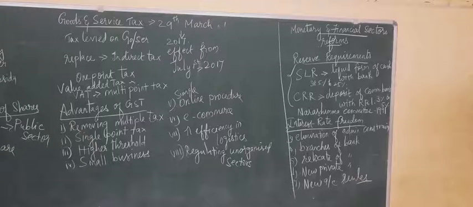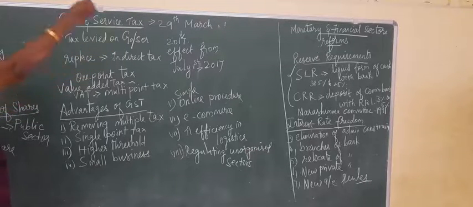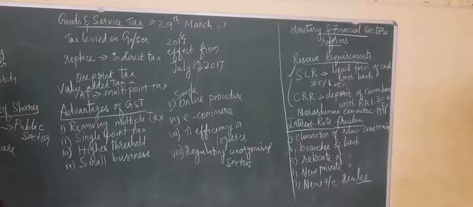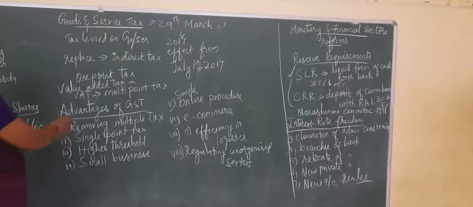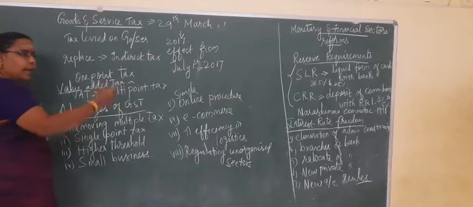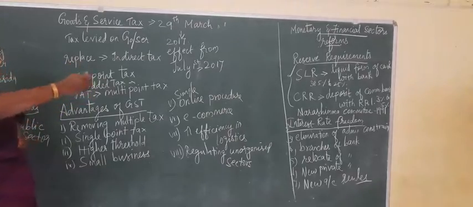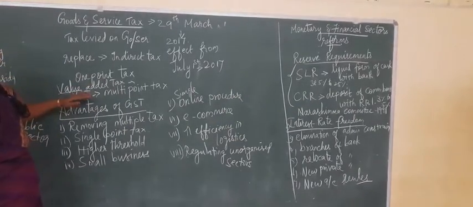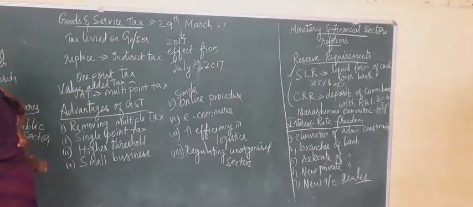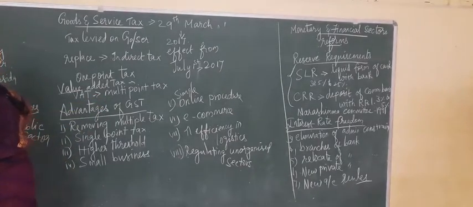So, for one product, the tax is levied at various stages. The tax value is added stage by stage. That is called value added tax, that is VAT. It is called a multi-point tax.